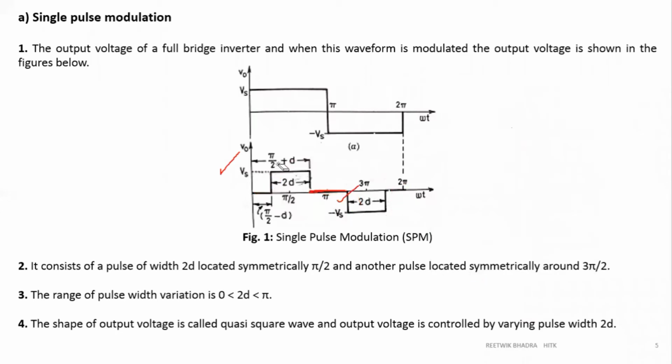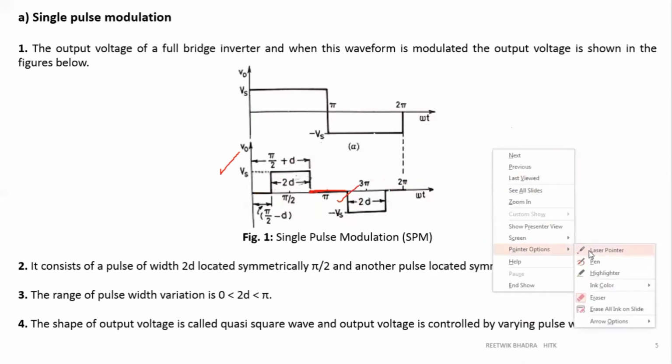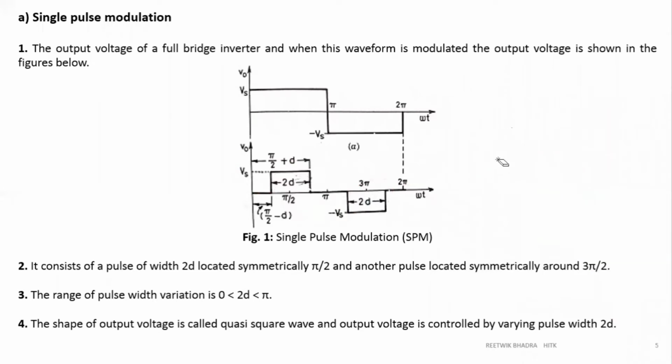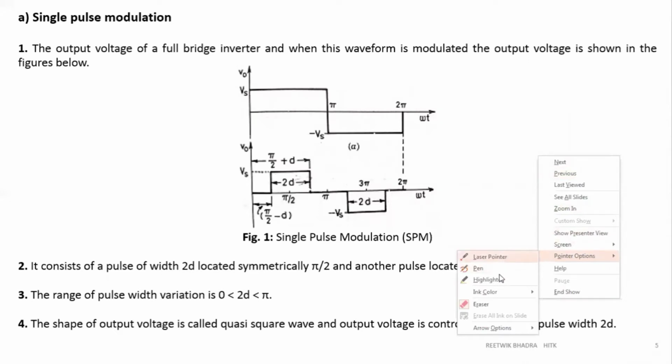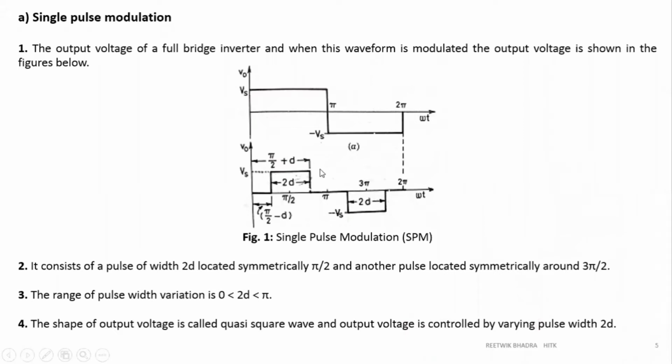This width can be increased; how much you want to vary the width is up to you. We have to get a sine wave, taking into account that we will not have the harmonics and we will not have that cross conduction or shoot through fault. So we have to vary this pulse width. Instead of taking it fully on up to pi, it will be turned off before pi and turned on after some pi. So a sufficient gap will be there, of milliseconds or microseconds.